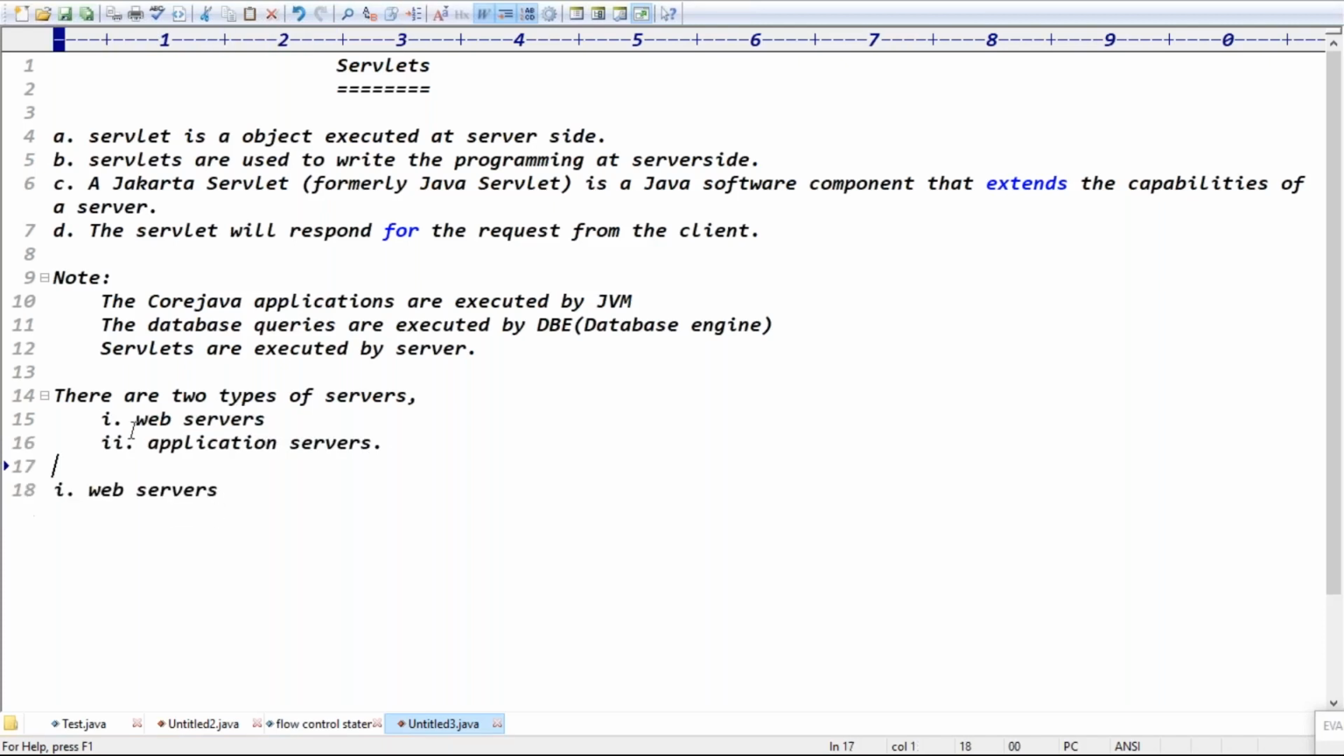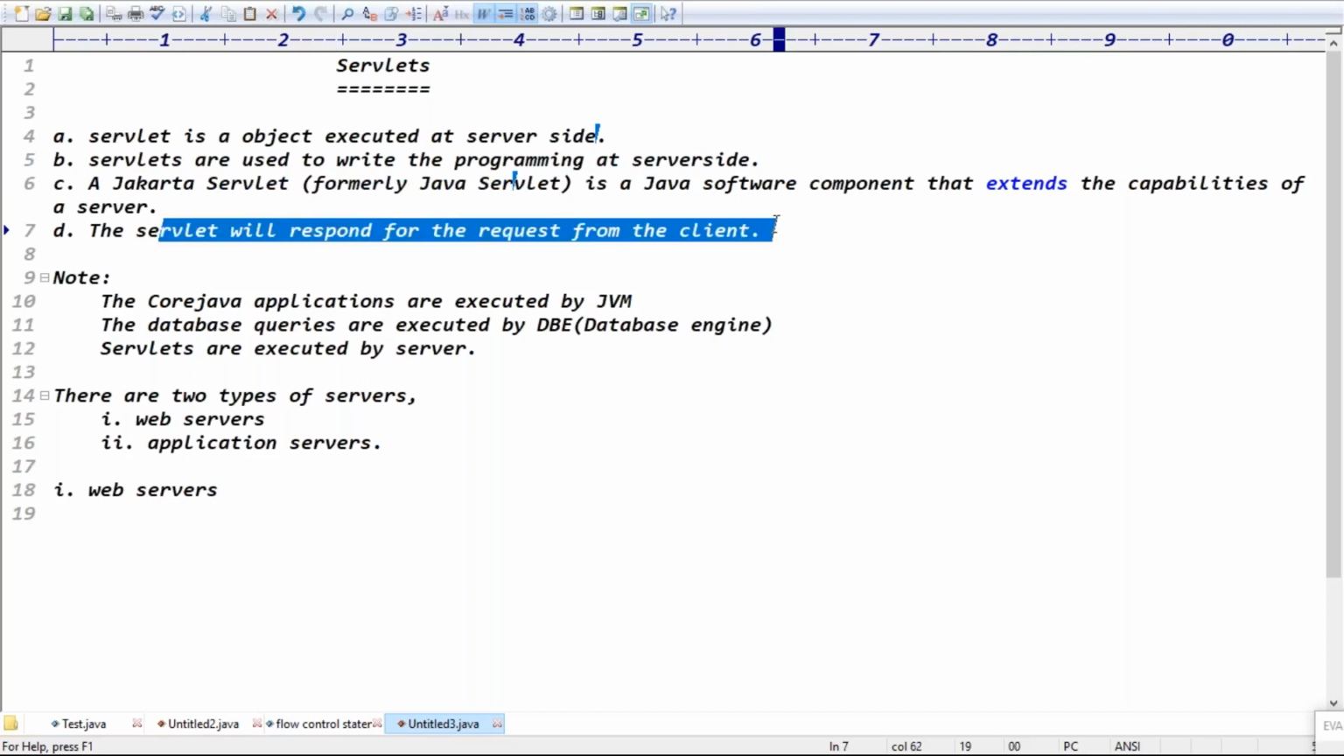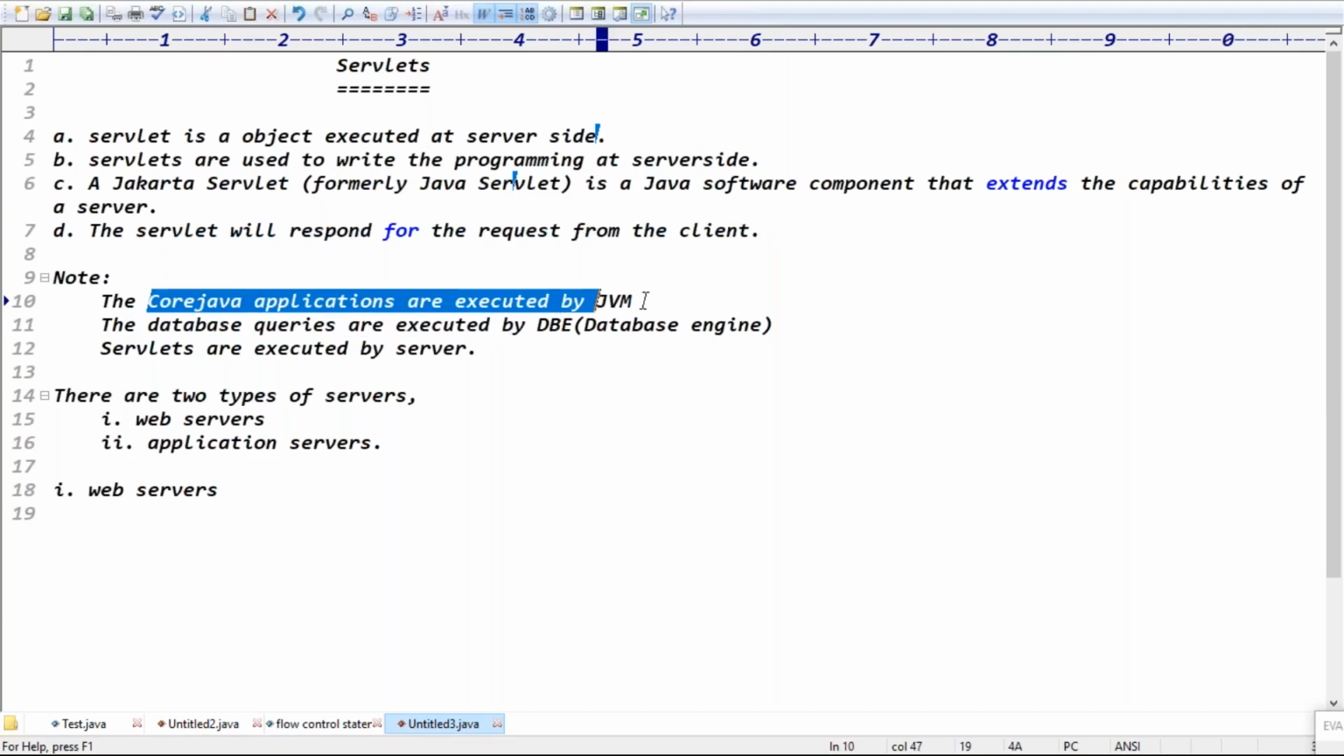Guys, coming to the web server. Yes, you got the clarity, right? What I'm saying, servlets are objects executed on the server side. Servlets are used to write programming at the server side. Jakarta servlets were later renamed Jakarta Servlet. A servlet will respond to the request from the client. The core Java applications are executed by the JVM.